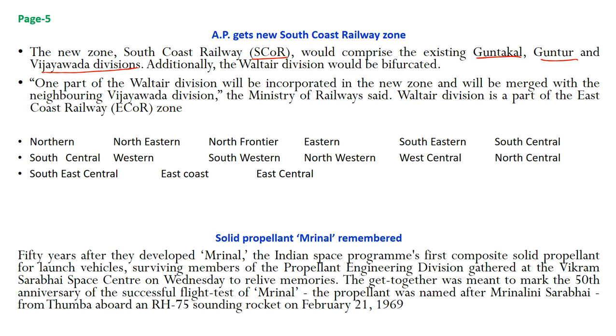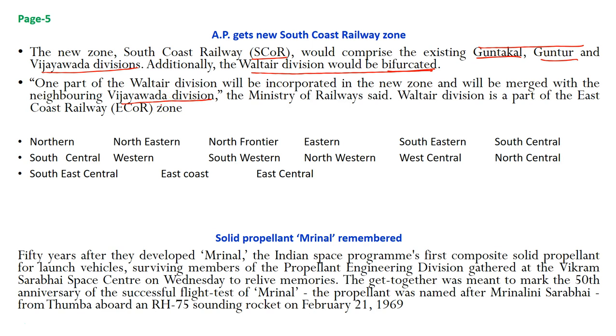Additionally, the Waltair division of East Coast Railway would also be bifurcated. Waltair division has got its headquarters at Visakhapatnam, and the newly formed South Coast Railway would have its headquarters at Visakhapatnam. One part of the Waltair division will be incorporated in the new zone and will be merged with the neighboring Vijayawada division.